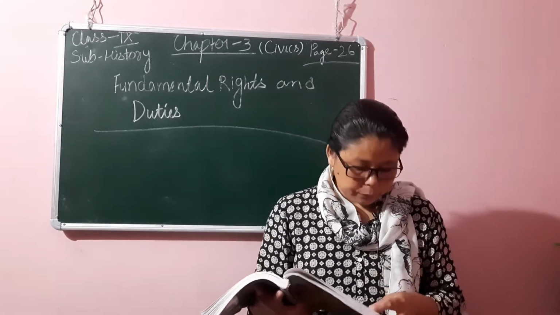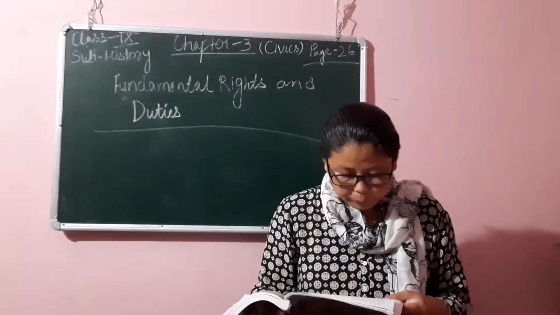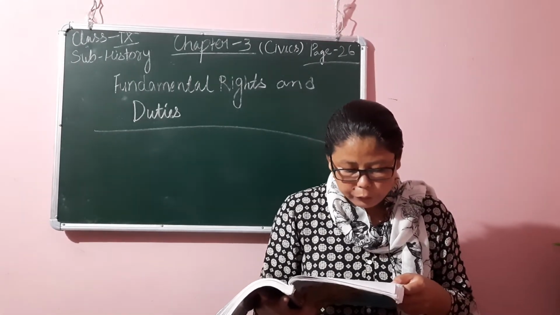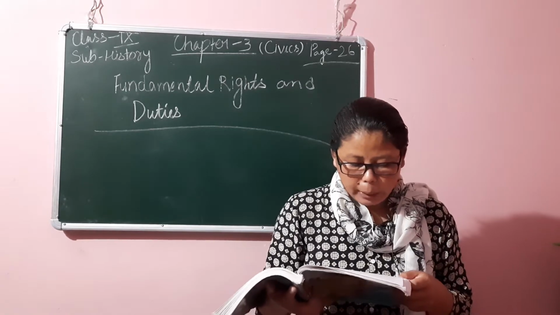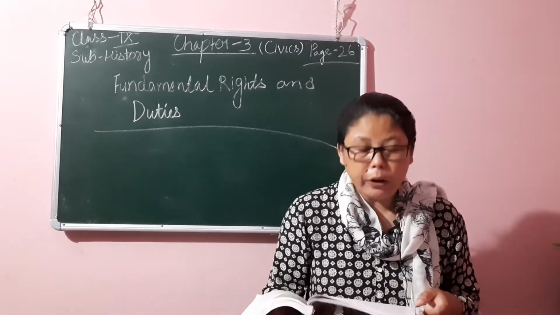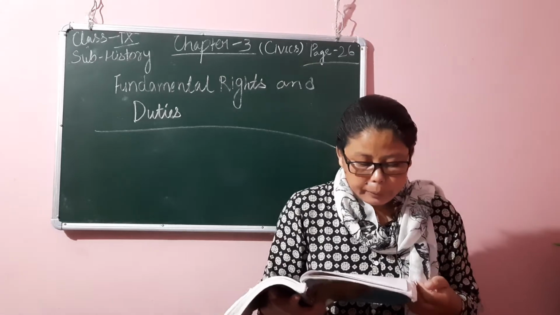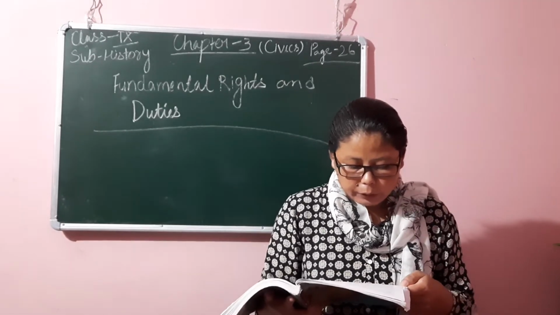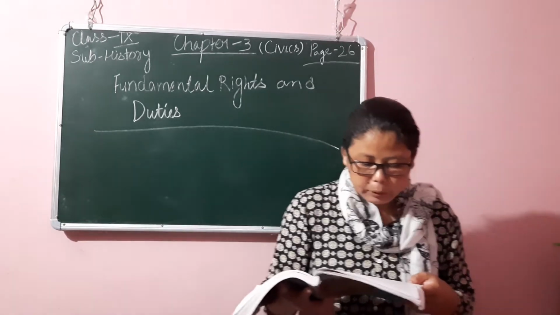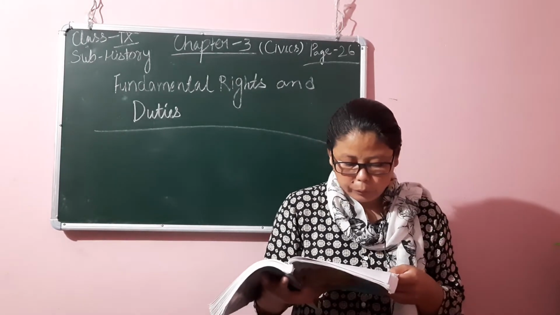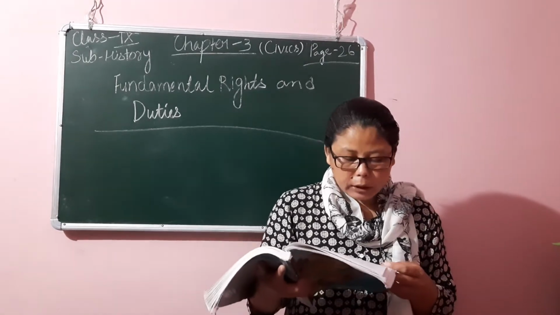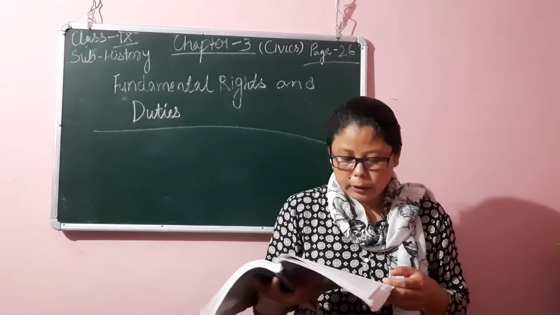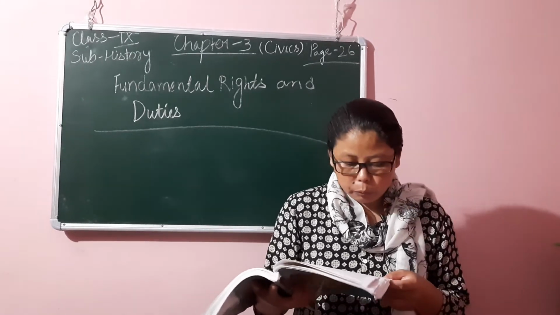There is some restriction on this freedom of association. Like other freedoms, the freedom of association is not absolute or unlimited. The government can pass laws to impose reasonable restrictions on this freedom on the following grounds.